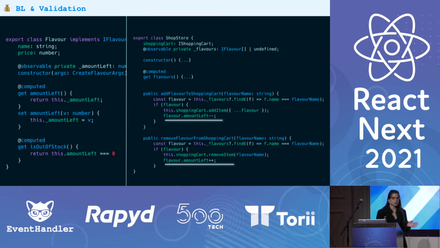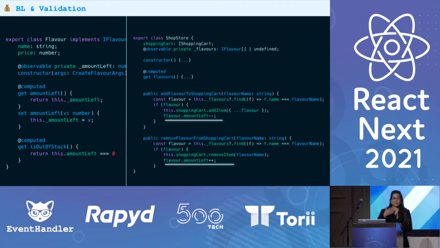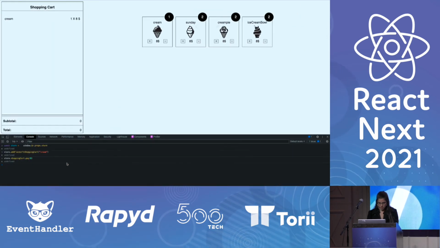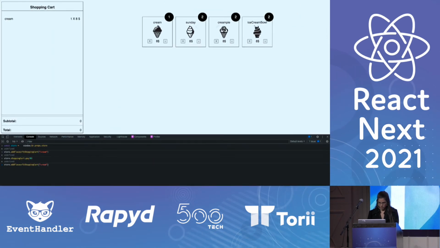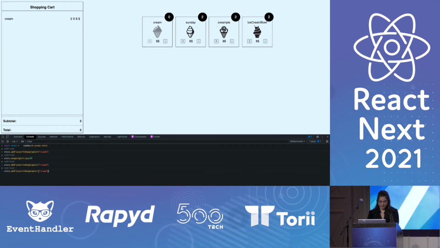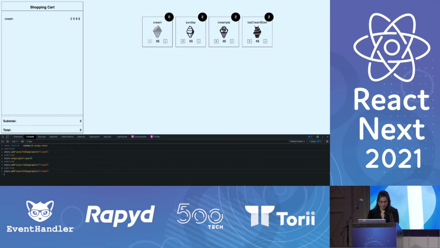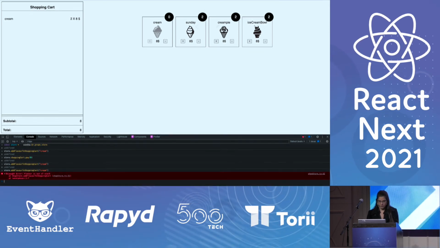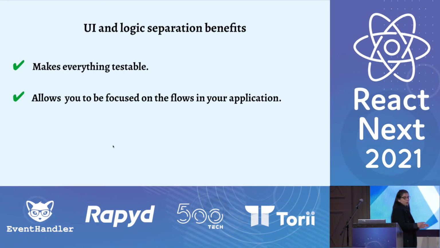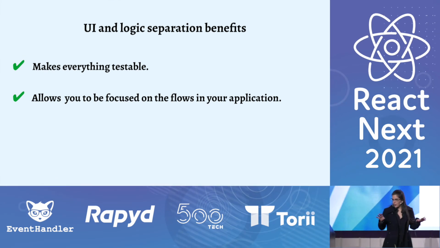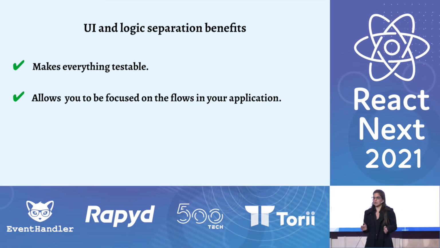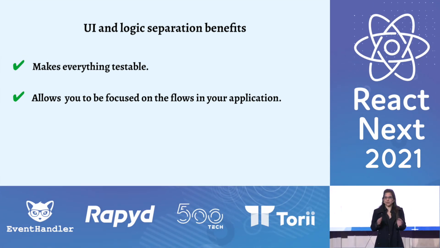I connected everything to the UI, which is supposed to show me the flavor as disabled when the flavor is out of stock. So let's see. Add flavor cream. One more time, the flavor is now disabled, and you know what? If I try to add cream one more time, I even get an error. Okay, so the good thing is that I don't owe you any money. Let's talk about what just happened.